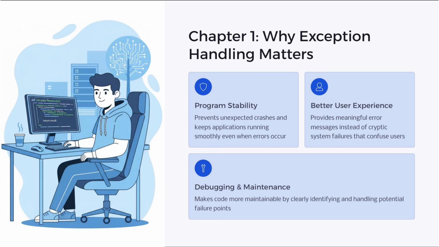Exception handling is crucial for program stability, preventing unexpected crashes and ensuring smooth operation. It enhances user experience by offering clear error messages instead of confusing system failures. Additionally, it aids debugging and maintenance by clearly identifying and managing potential failure points, making code more maintainable and robust.